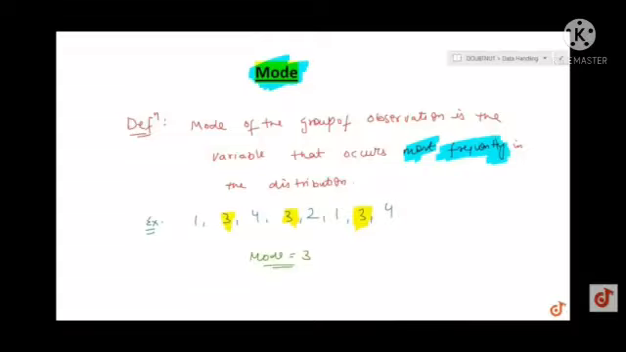Next we discuss the mode. What is the definition of mode? The mode of a group of observations is the variable that occurs most frequently in the distribution. Example of the mode: 1, 3, 4, 3, 2, 1, 3, 4. In this observation, which value is repeated more? 3 is repeated. That is the final answer: the mode is 3. So what does mode mean? The repeating value is called the mode.